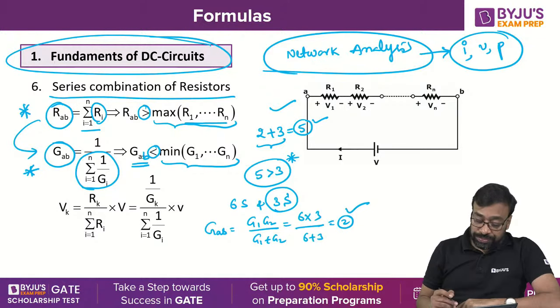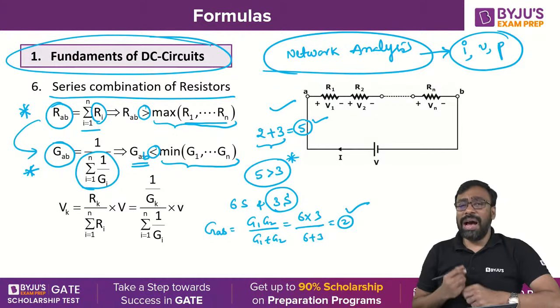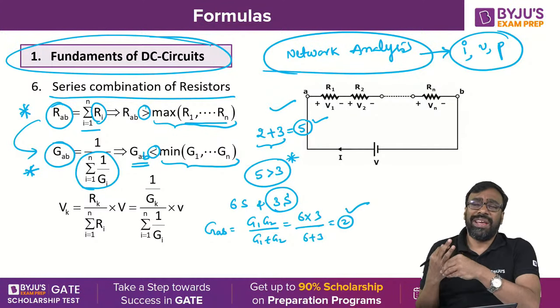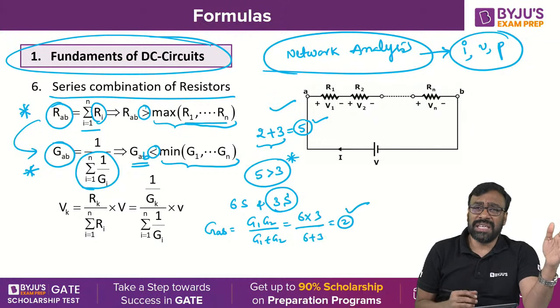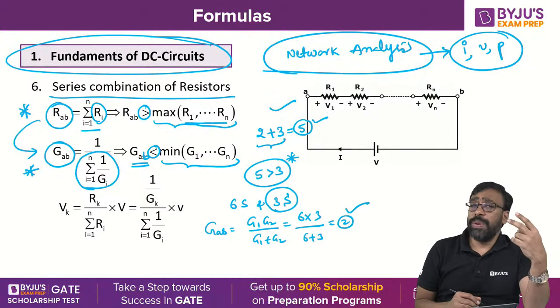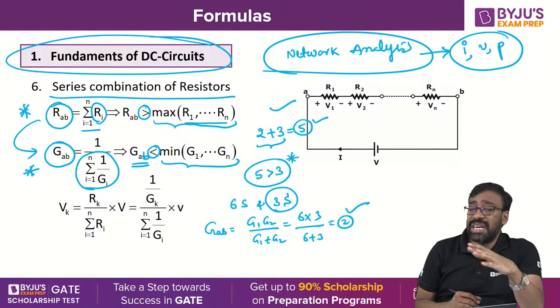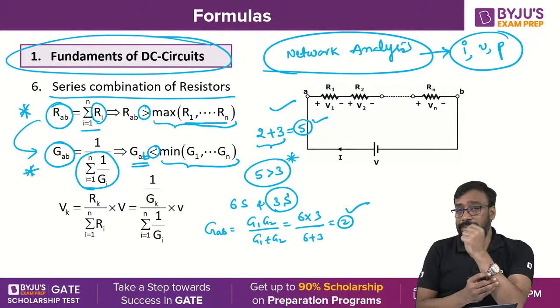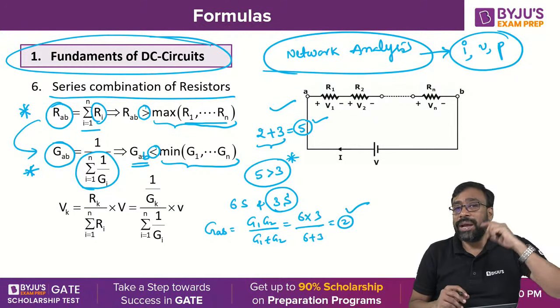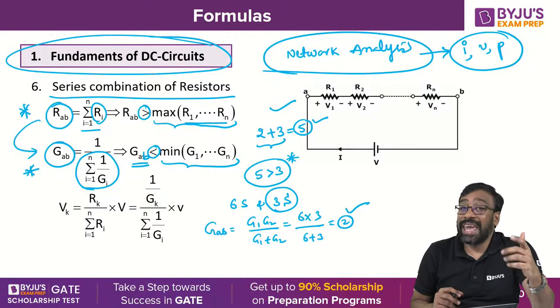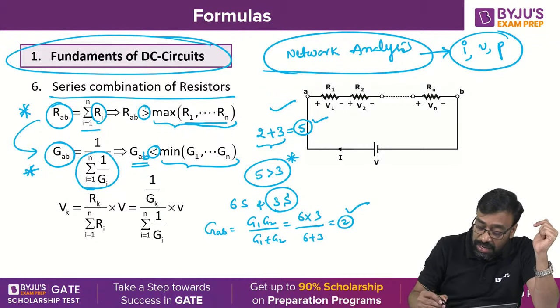Thank you so much. Now I would like to find the voltage across the kth element when n elements are connected in series. Generally you read this for 2 elements, but I'm generalizing here for n elements connected in series.